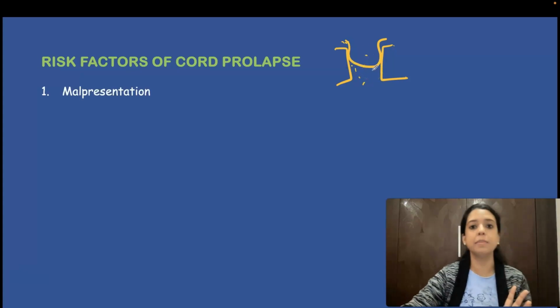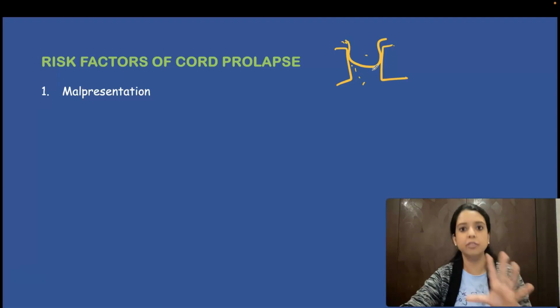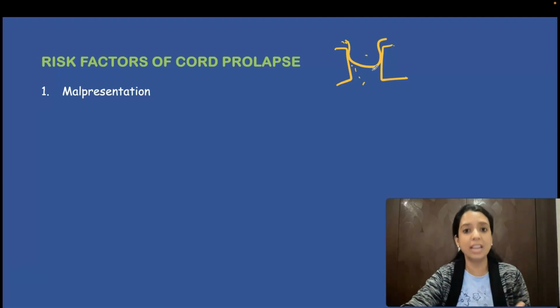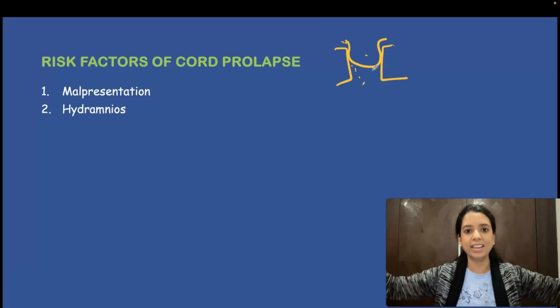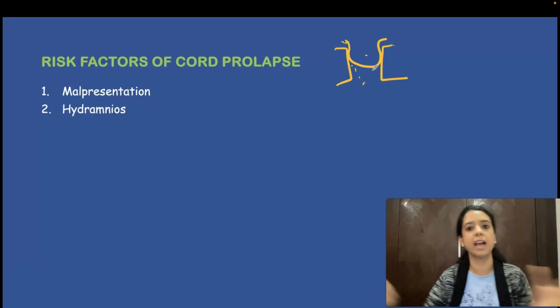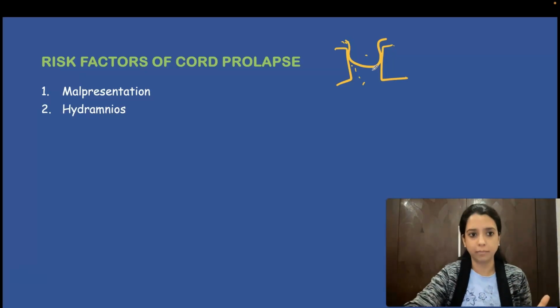So this space will be there in malpresentation. Transverse lie hai, breech hai, footling presentation hai. Then the cord prolapse will happen. Hydramnios. Itna sara fluid hai. Uterine cavity is huge and the baby is floating in that cavity. That will lead to cord prolapse.